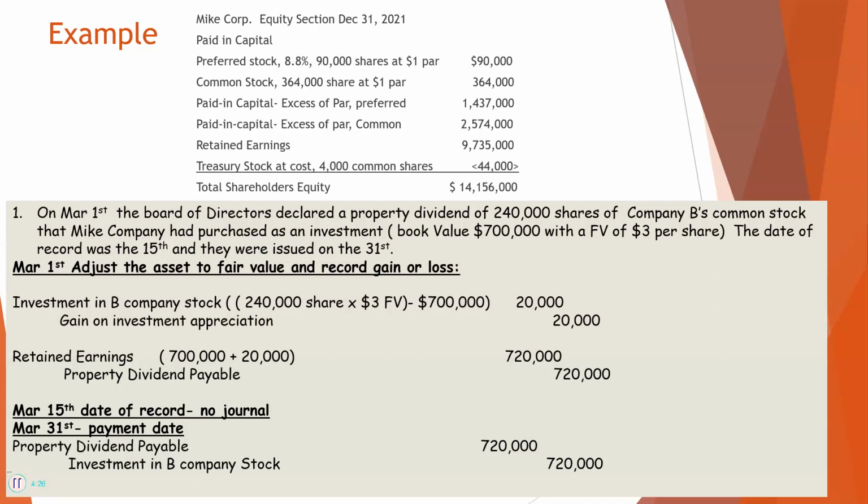The rule is you have to first adjust to fair value, record the gain or loss, and then you record the property dividend. So what we've done based on this is taken $720,000 out of retained earnings.